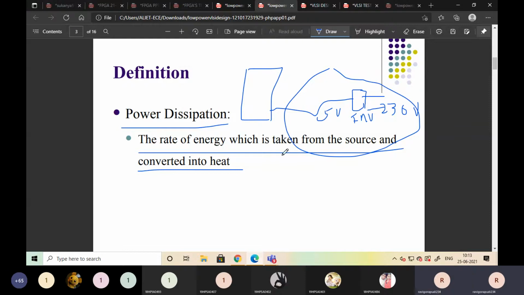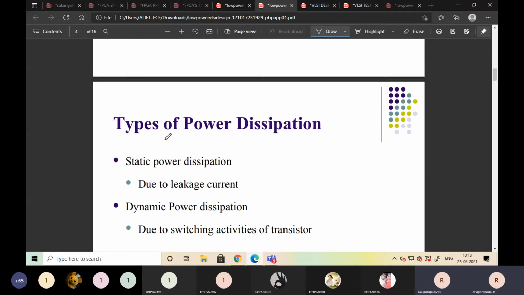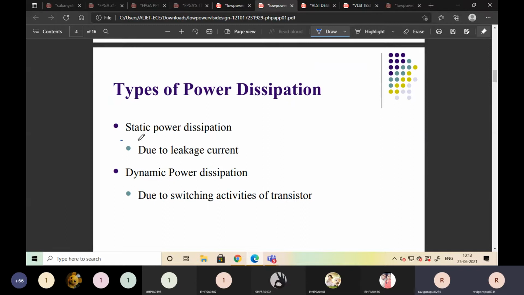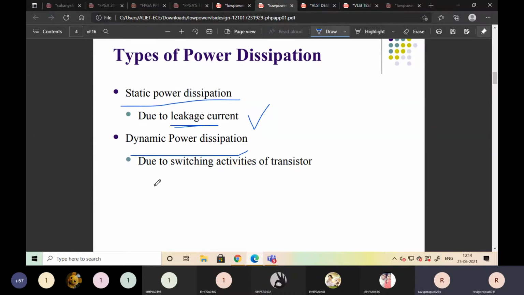We have to write this definition: the rate of energy which is taken from the source and converted into heat is nothing but power dissipation. The heat generation in the device is power dissipation. The types of power dissipation are static power dissipation and dynamic power dissipation. Static power dissipation is due to leakage current; some power is leaked by the devices. Dynamic power dissipation is due to switching activities of the transistor.